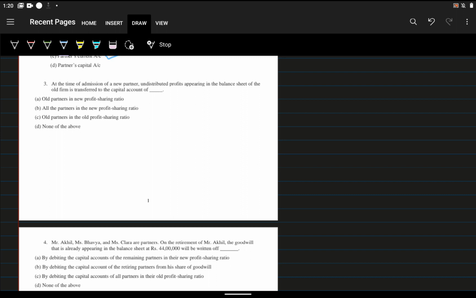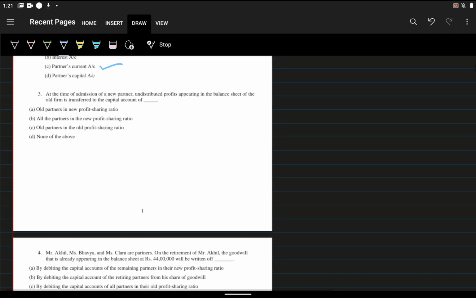What are the undistributed profits and losses? It can be workmen compensation fund, general reserve, profit and loss account. If anything among these is there in the old balance sheet at the time of admission, we distribute it to the old partners in their profit sharing ratio.